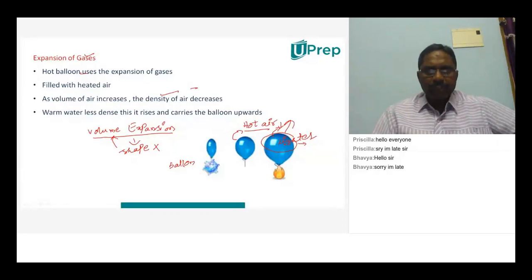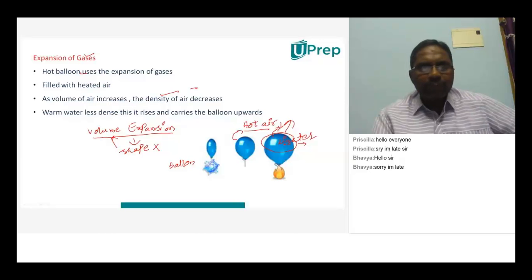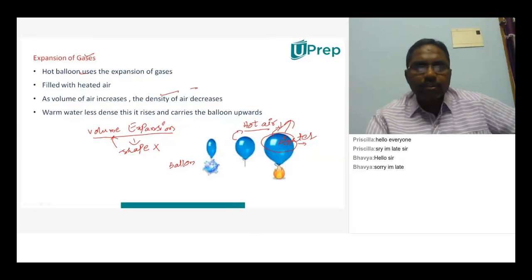Observe carefully. The hot air balloon uses the expansion of gases and is filled with heated air. As volume increases, the density of the air decreases, and due to that it rises and the balloon moves upwards.